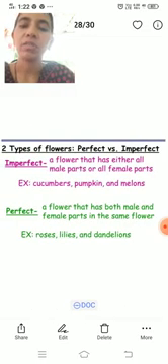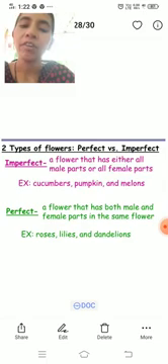Imperfect flower means a flower that has either all male parts or all female parts, that is, either stamens or ovary. A flower that consists of only stamens or only ovary is called an imperfect flower. For example, cucumber, pumpkin and watermelon.